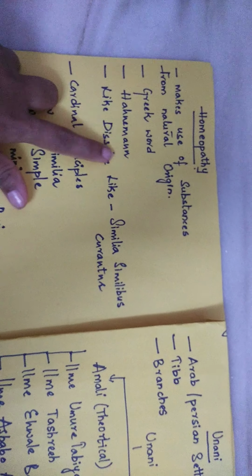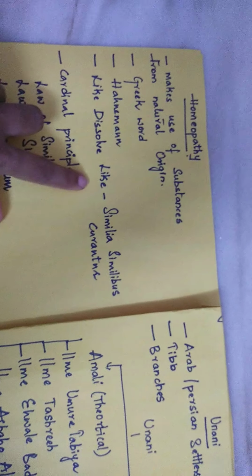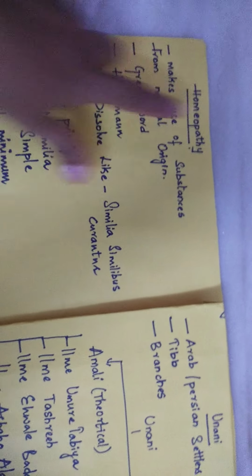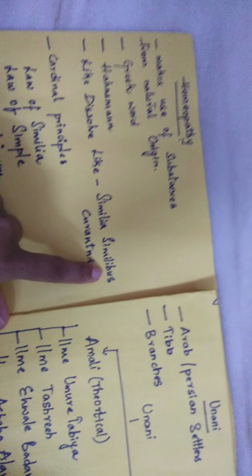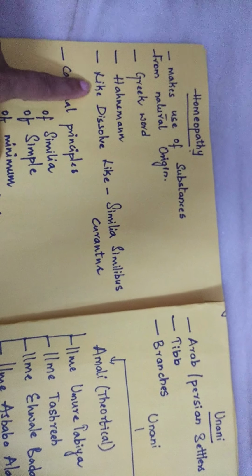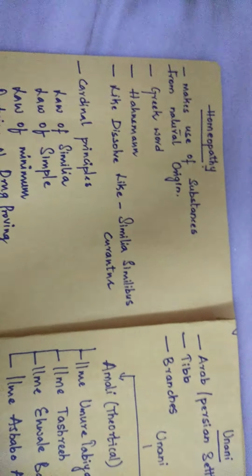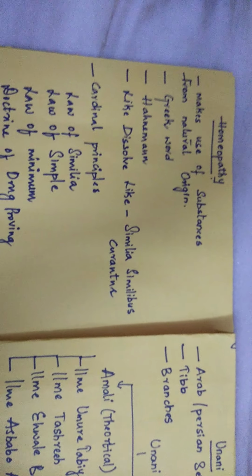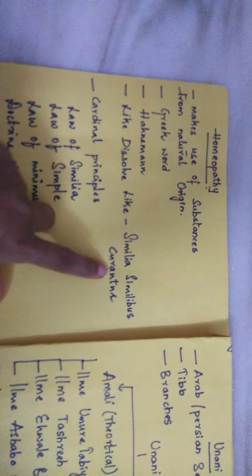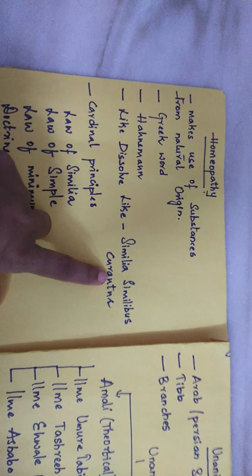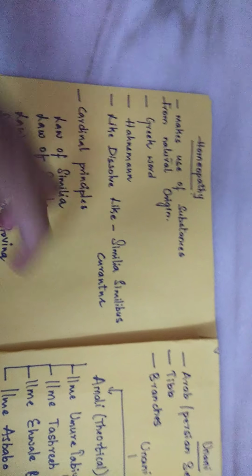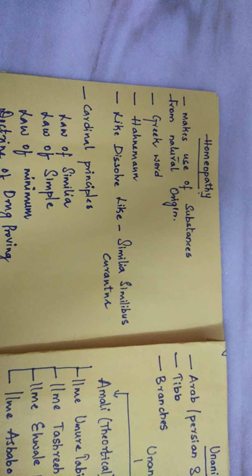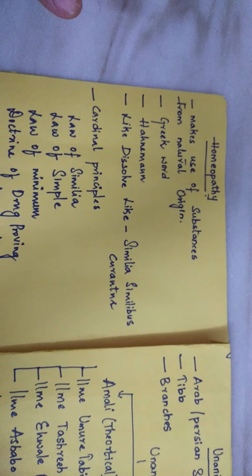Based upon the principle, we can say like cures like. The principle of homeopathy is similia similibus curentur, which means like cures like. So what does this statement tell? It tells that a drug which produces symptoms similar to those of a disease will cure the disease symptoms.